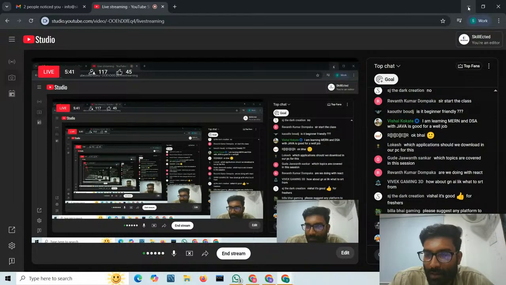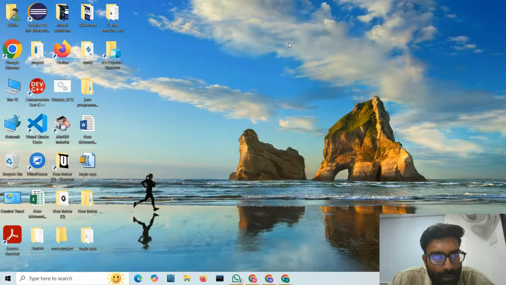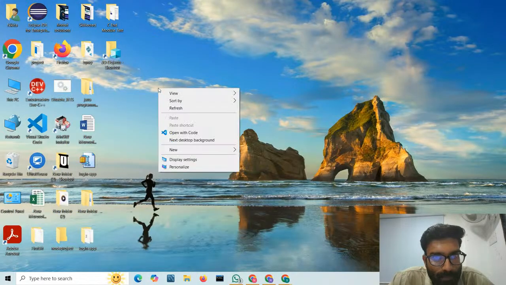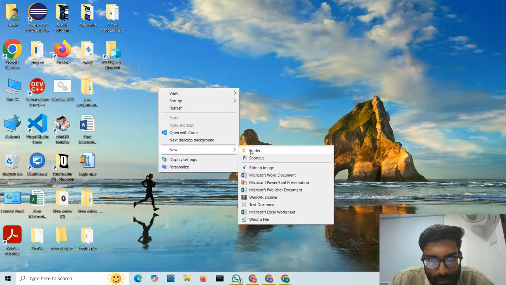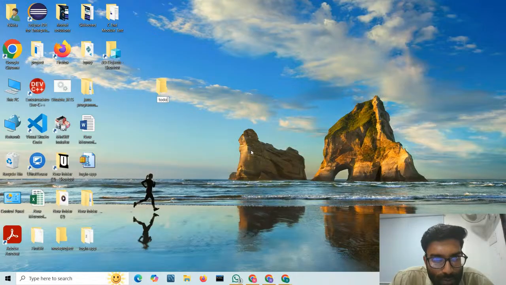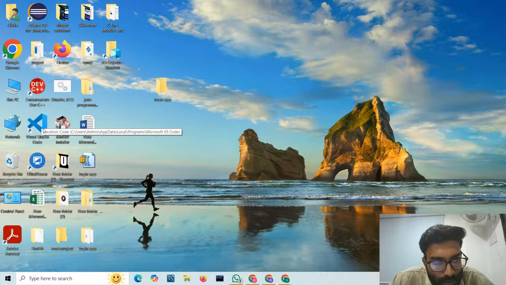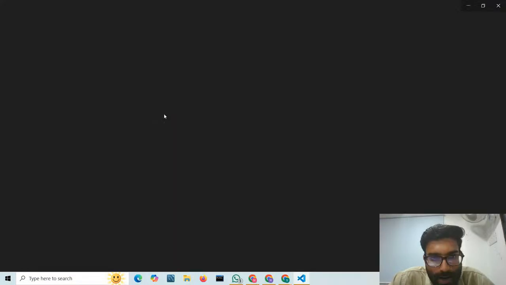First I'll go to the desktop and make one folder. The folder name will be to do app. We have to open this folder inside our code editor. In this session, I'm going to use VS Code, because VS Code is good for web development with HTML, CSS, and JavaScript. So I'll open my folder in VS Code.